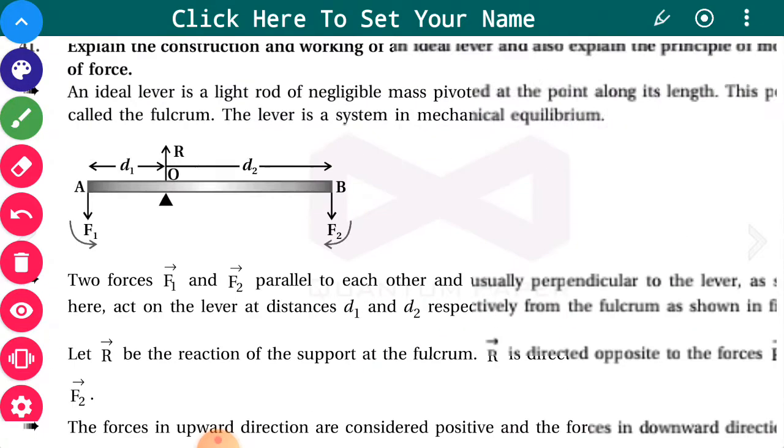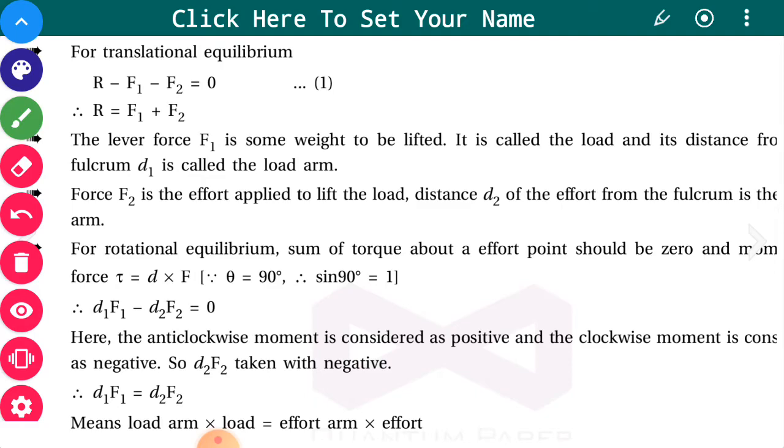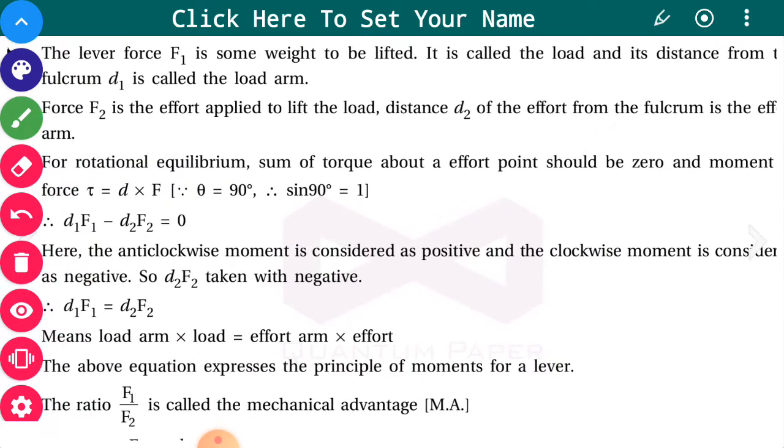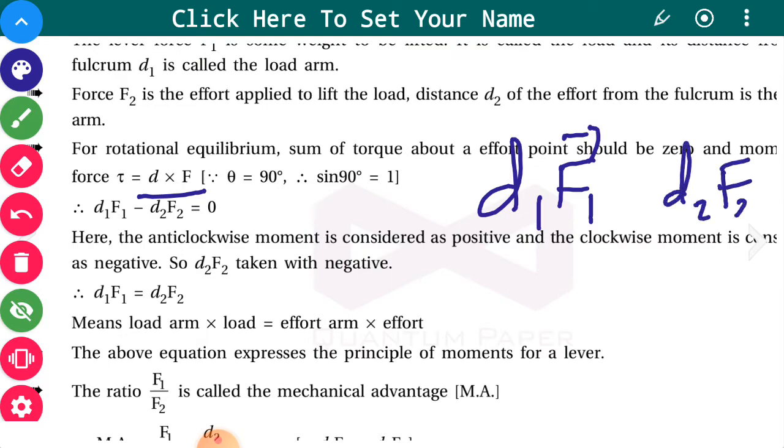Now see, the distances are d1 and d2. If you want to find the torque, then torque is r cross F, that is d cross F. So one torque will be d1 F1, the other torque will be d2 F2.